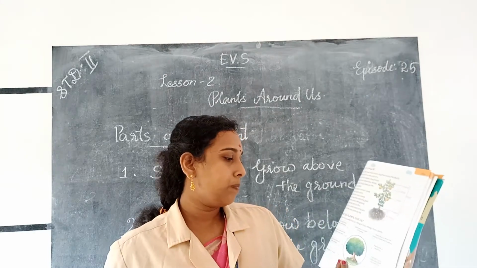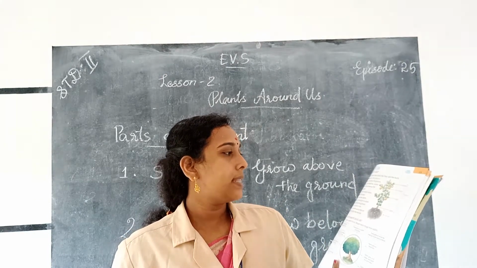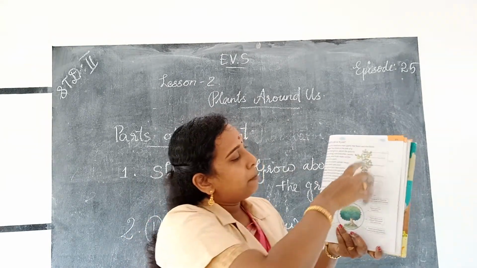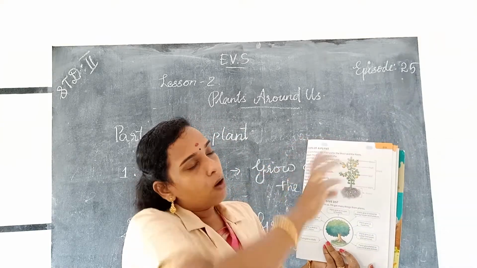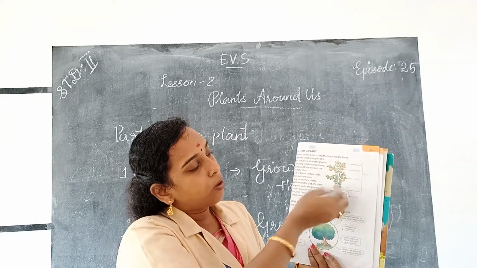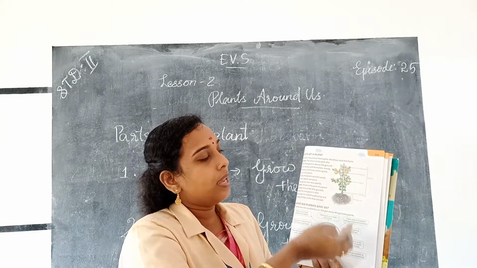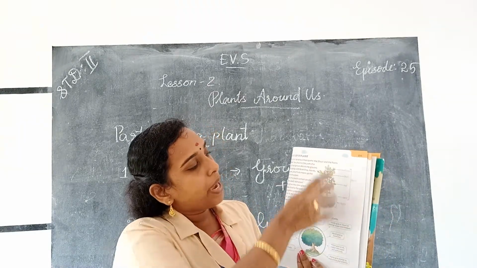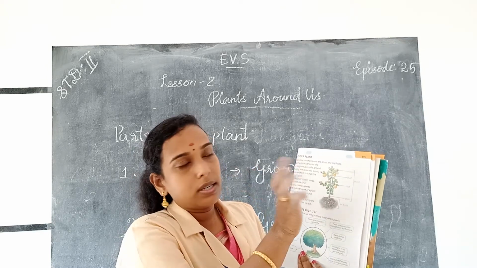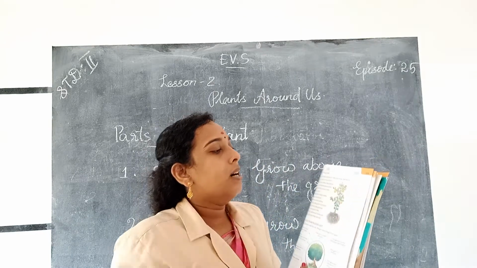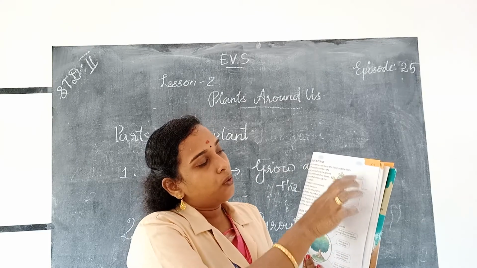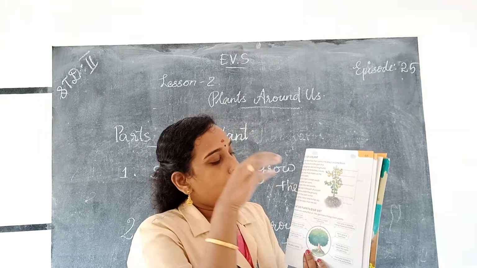Here in your textbook, page number 137, you can see a picture which shows the parts of a plant, and here the part of the plant which grows above the ground is called a shoot. So this is the part that is called a shoot, and the part of the plant that grows below the ground, that is under the soil, is called a root. And a shoot has many parts: stem, leaf, fruit, flower, then bud, etc.